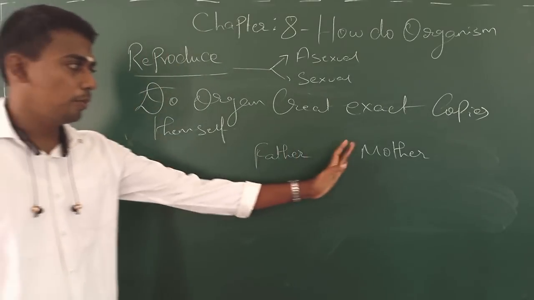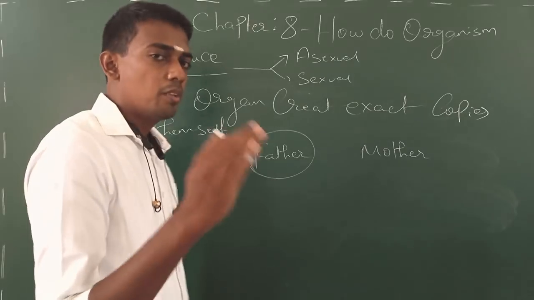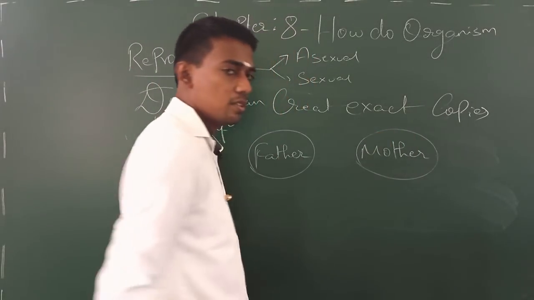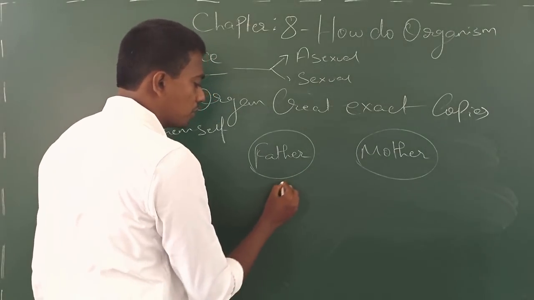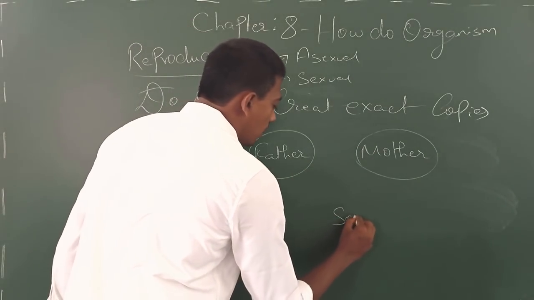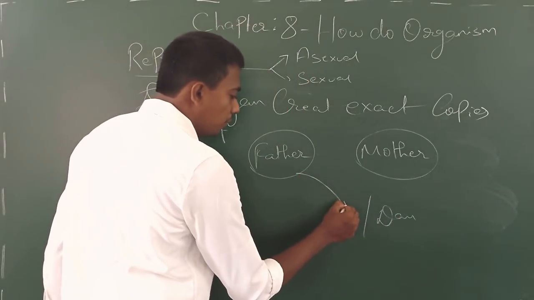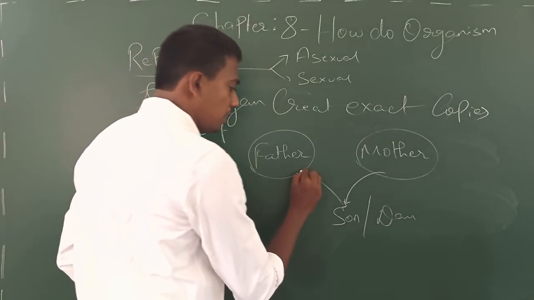Assume that we are going to study what is happening here. Father has some characters, unique and novel characters, and mother possesses some unique characters. During the course of reproduction, the son or the daughter produced will have a combination of both the father as well as the mother.